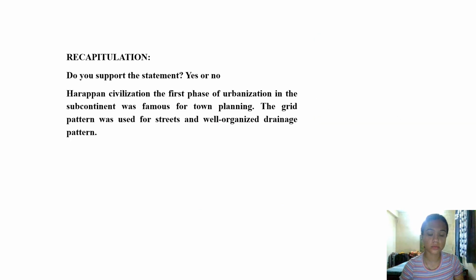So okay, recapitulation. Today, support this statement, yes or no. The first civilization, Harappan civilization, has over 1400 Indus Valley civilization sites. So this homework, this recapitulation, means there is a statement to support: 925 sites are in India, and 475 sites in Pakistan.